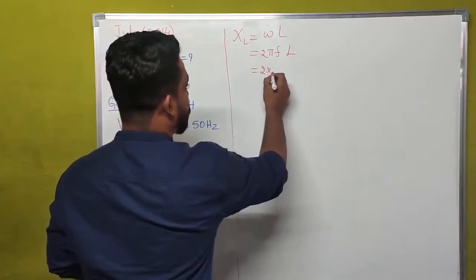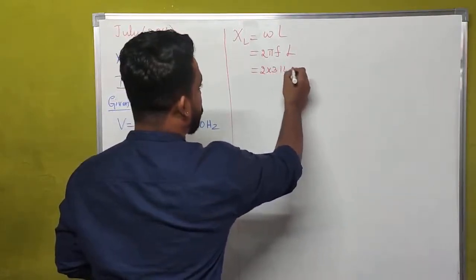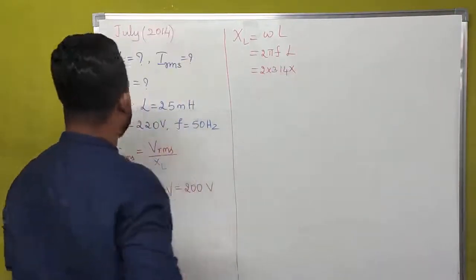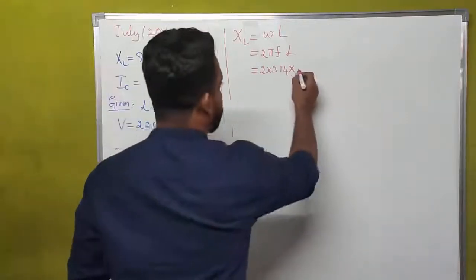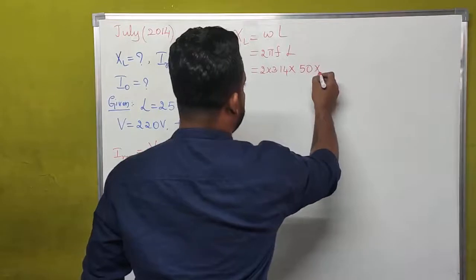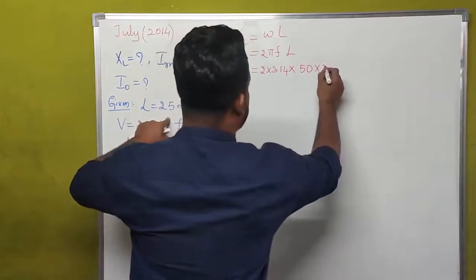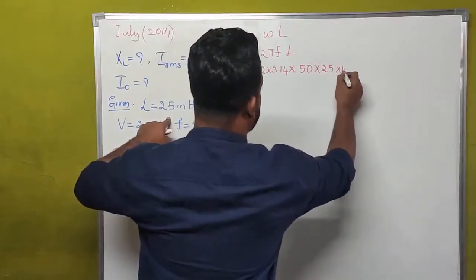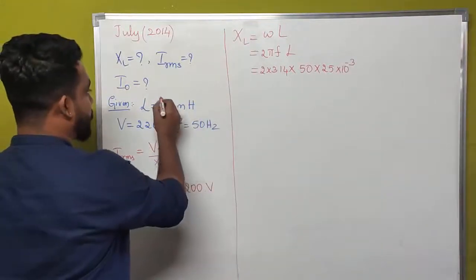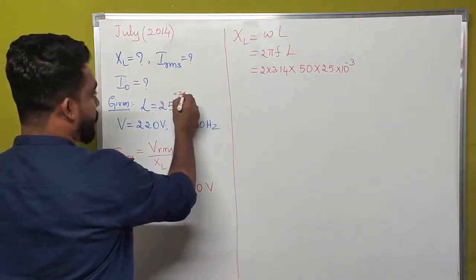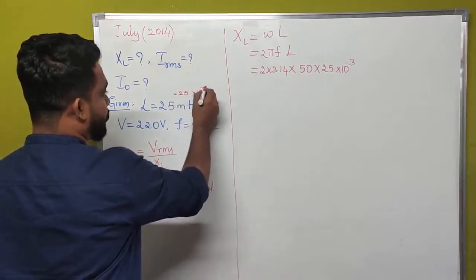This is 2 into 3.14 into, what is the frequency? That is 50 hertz. The frequency of AC is 50 hertz, into 25 millihenry. What is the value of milli? That is 10 to the power of minus 3. 25 millihenry means 25 into 10 to the power of minus 3 henry.